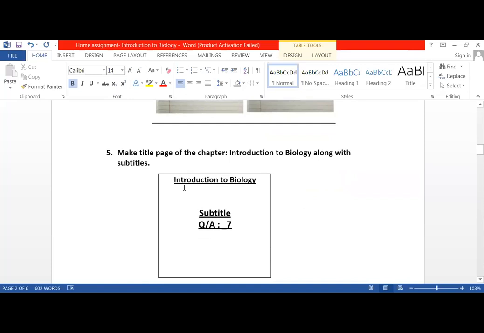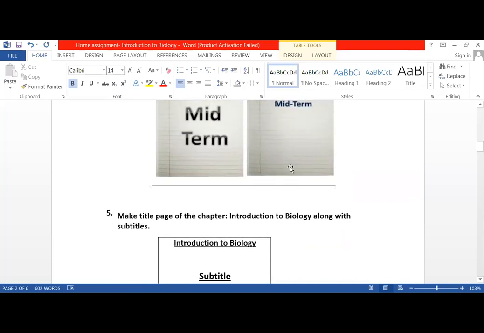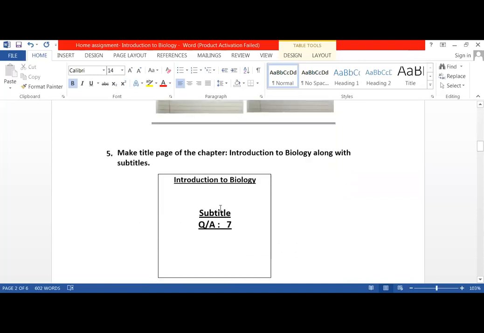Then on the next blank page, or you can write on a single line page as well, if you do not intend to use a blank page, write down: Introduction to Biology, the chapter's name, and the subtitle, question answers 7. There are some other tidbit exercises as well at the end of the chapter. We will do them directly in the book when you are here in the school.